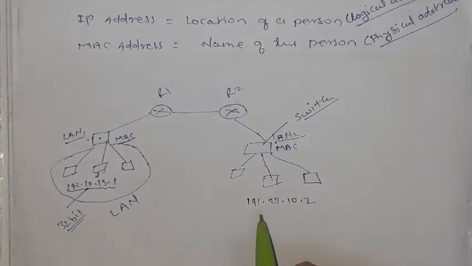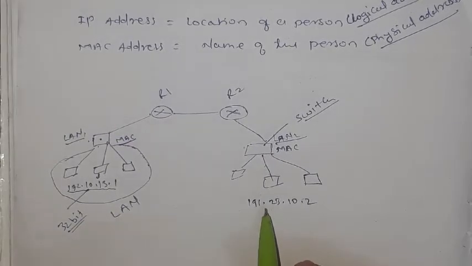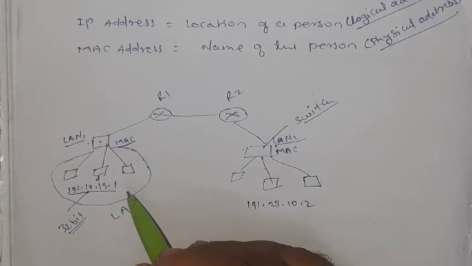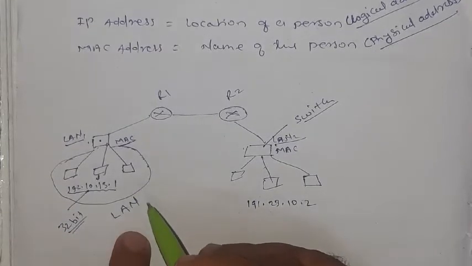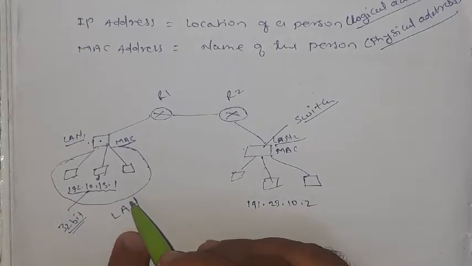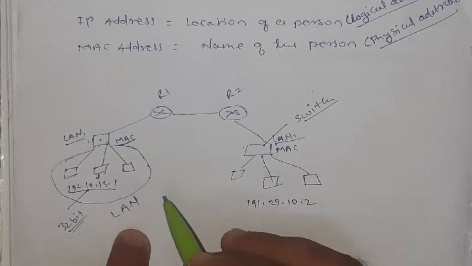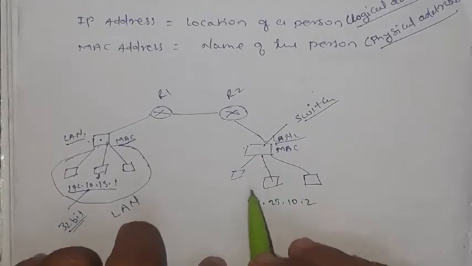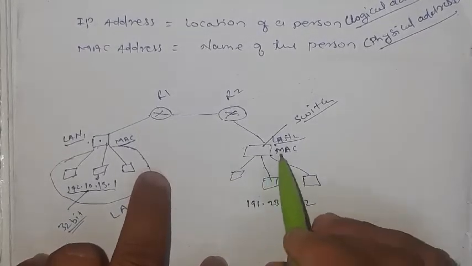If you don't know about IP addresses, please go to the playlist and see the logical addresses, class A, class B and class C. It will help you know what an IP address is. So today we'll see the MAC address.